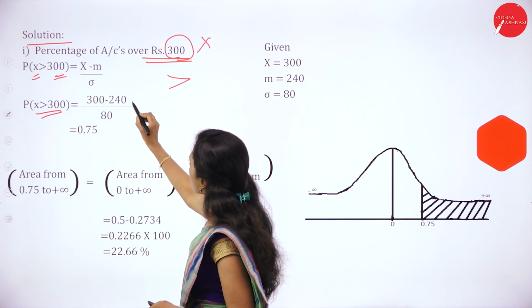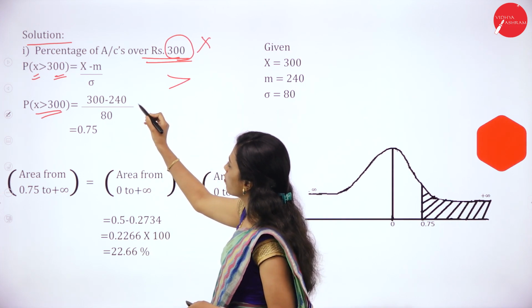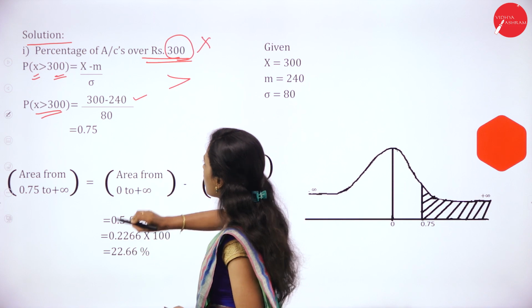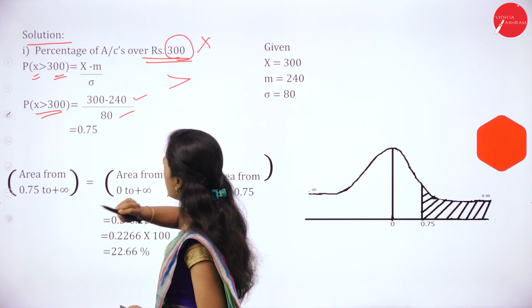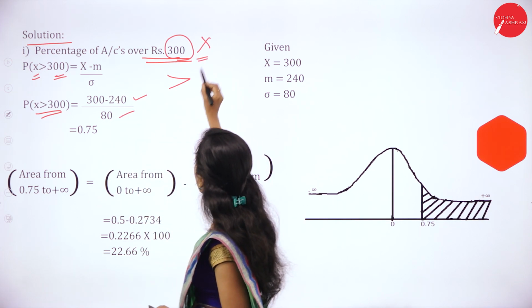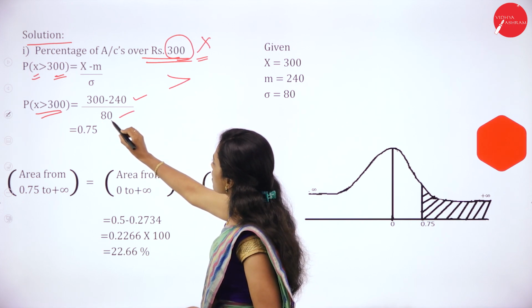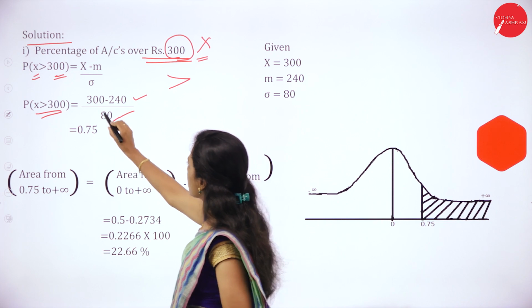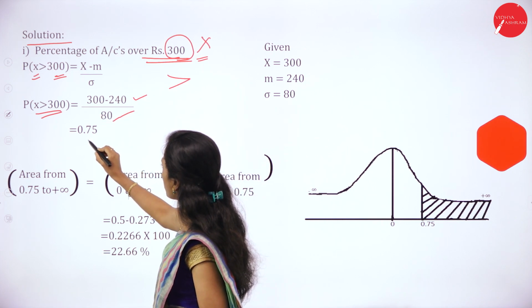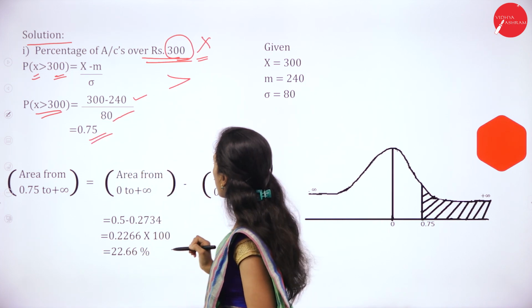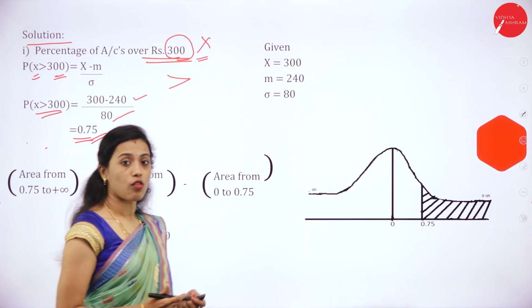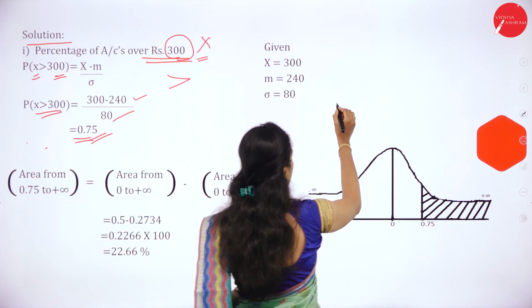Mu means x bar or mean. Mean is 240, standard deviation is 80. So x is 300, mu is 240, divided by standard deviation 80. 300 minus 240 divided by 80 is 0.75.